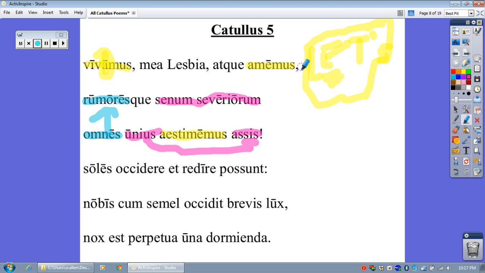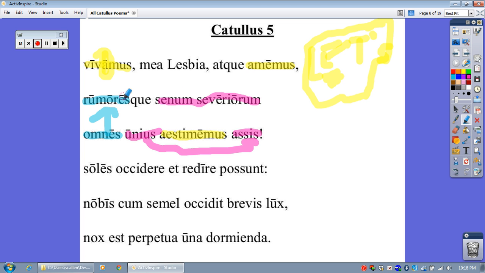Vivamus mea Lesbia, let us live, my Lesbia, and let us love. And let us, aestimemus, value all rumors of old men. What kind of old men? Of more strict old men, or more severe, or overly strict old men.